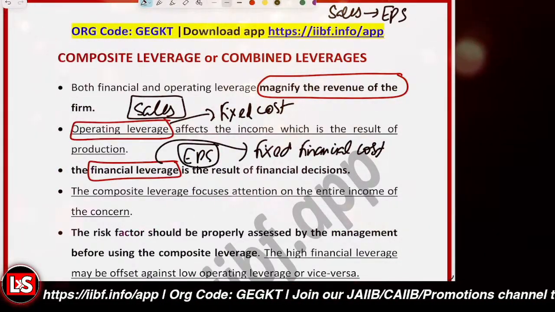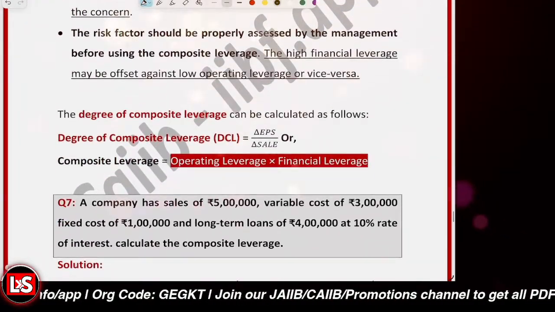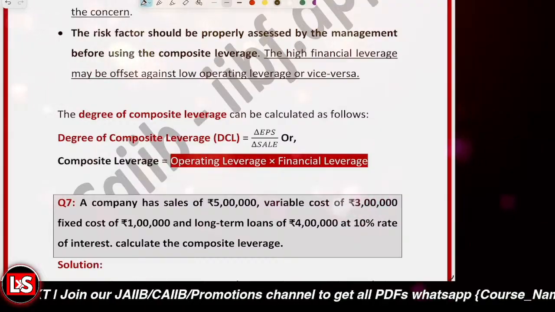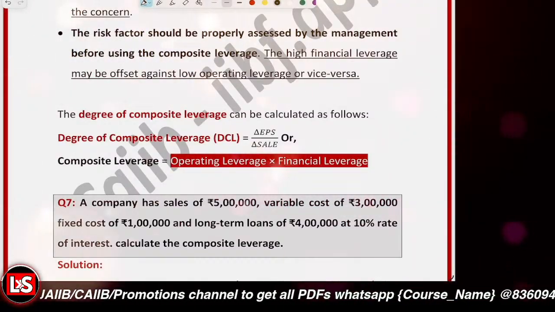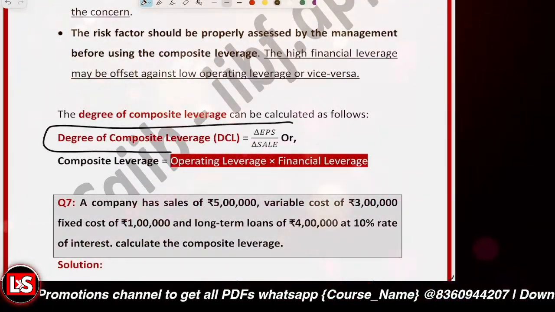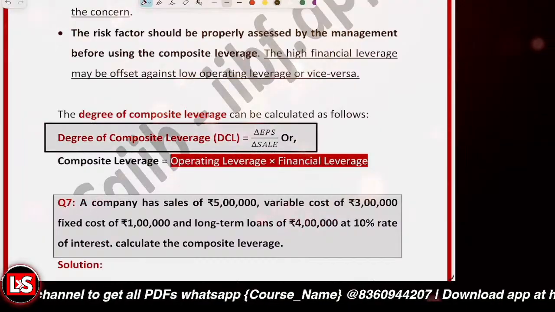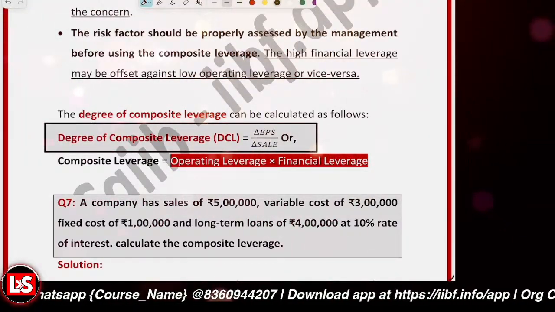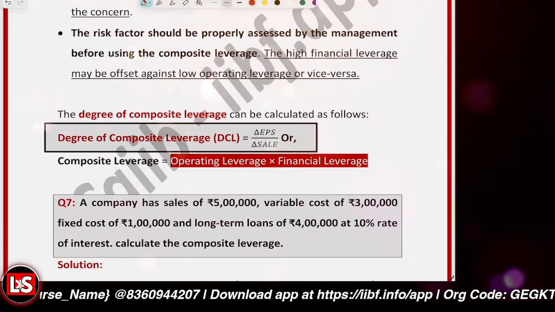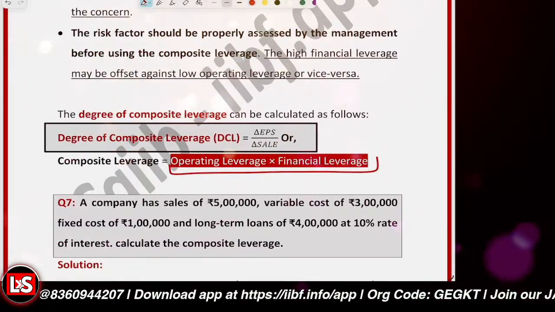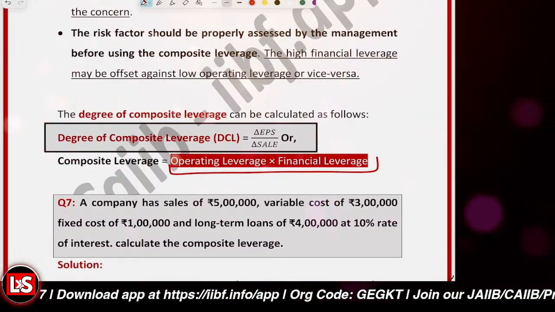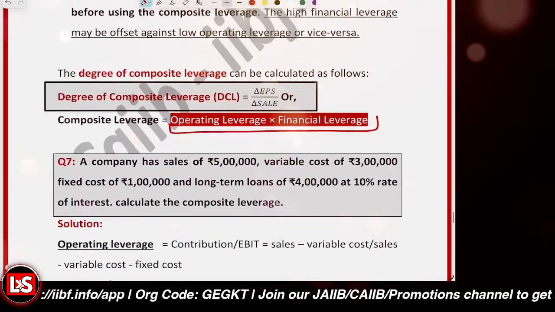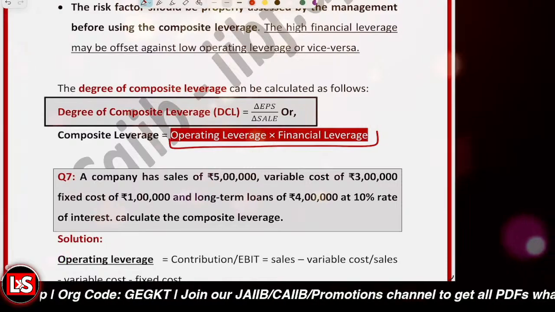And what is the formula for it? It is quite simple. We are to look at the impact on the EPS for sales. So if you memorize the basics, you can memorize the formulas very easily. So this is EPS to sales. And the simplest formula that may be asked in the question is the degree of operating leverage multiplied by the degree of financial leverage. That's it. So let's have a look at the question.